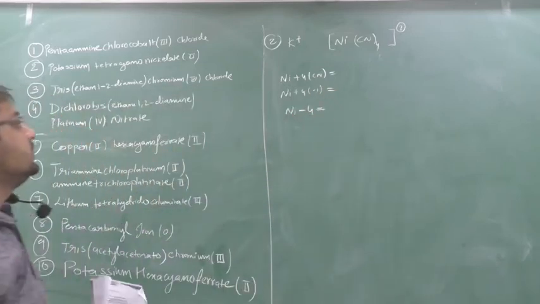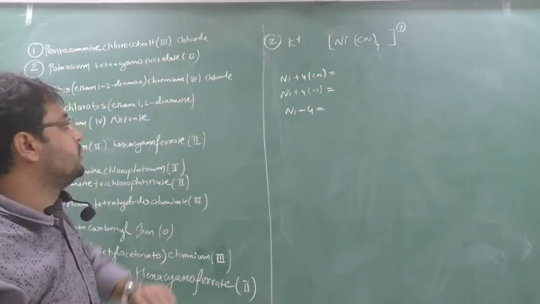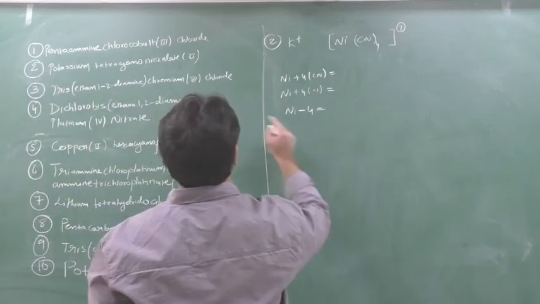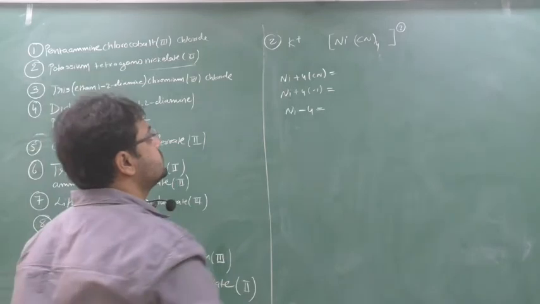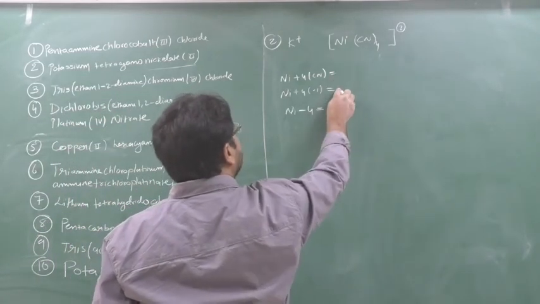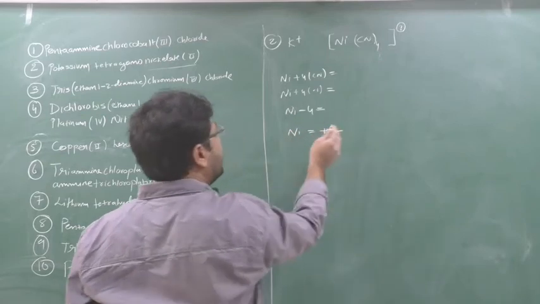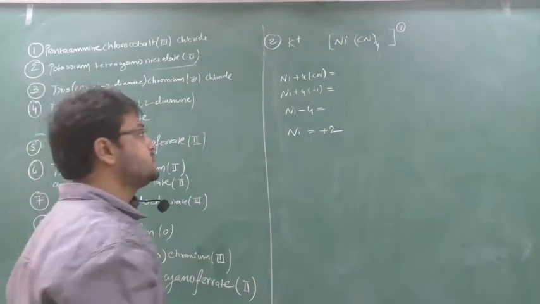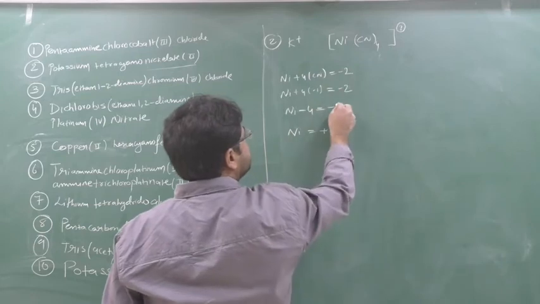Now you think, if I want here nickelate 2, what I should put here? See, if I want the answer in the positive because nickel will always be positive, you know, so I should require here the answer as plus 2. So what I will put here so that the final answer will be plus 2? Think. So I will put here minus 2. See, minus 2.